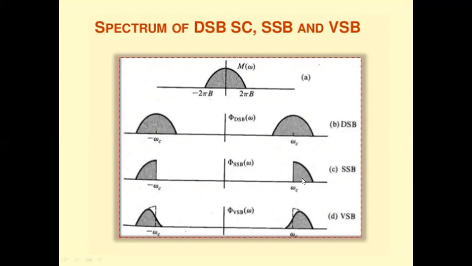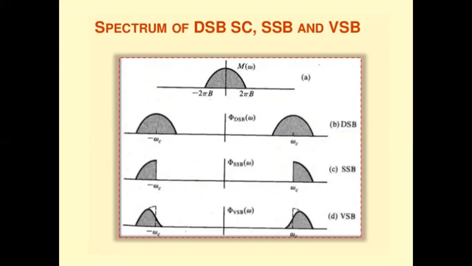So here only the upper sideband is transmitted. This modulation scheme we call the SSB modulation scheme. See the spectrum of the VSB: in addition to the wanted sideband, that is the upper sideband, a small portion, also known as the vestige of the other sideband, is transmitted. In case of DSBSC, both the upper sideband and the lower sideband are transmitted.